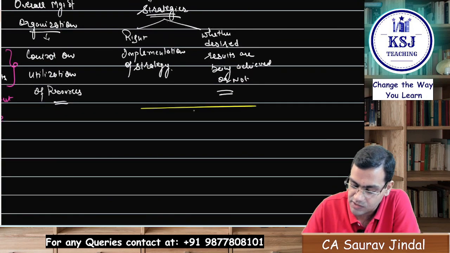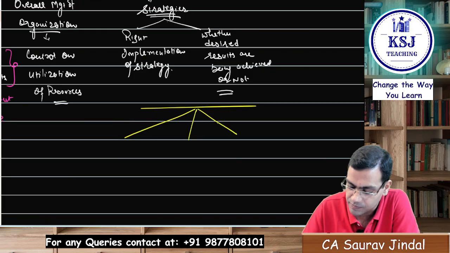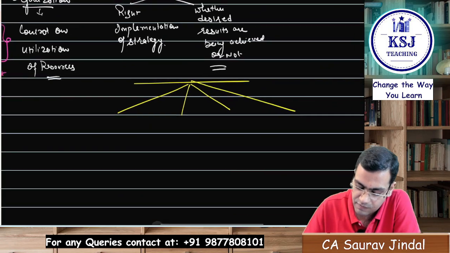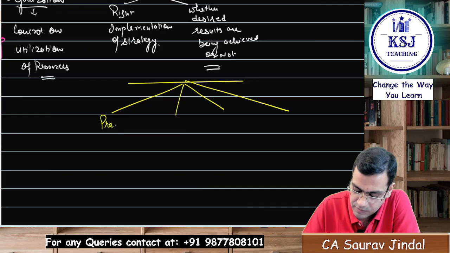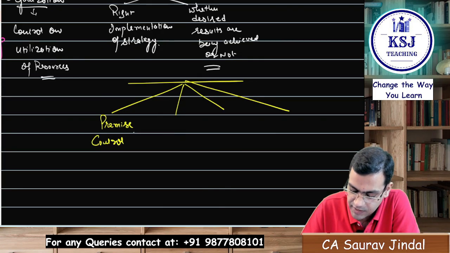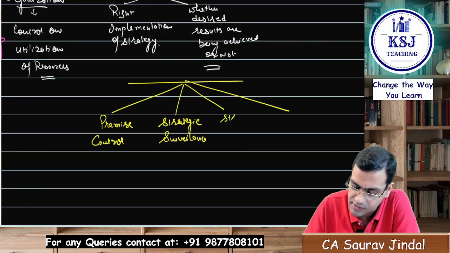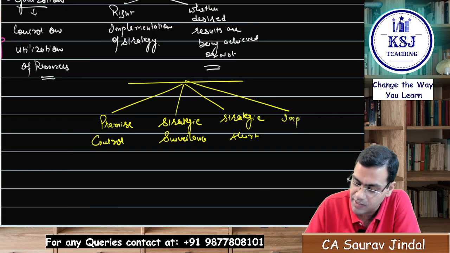We have divided strategic control into 4 parts, right? One is the premise control. Another one is the strategic surveillance. Then is the special alert control, right? And last one is the implementation control.